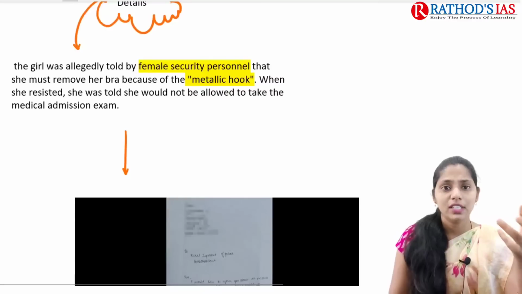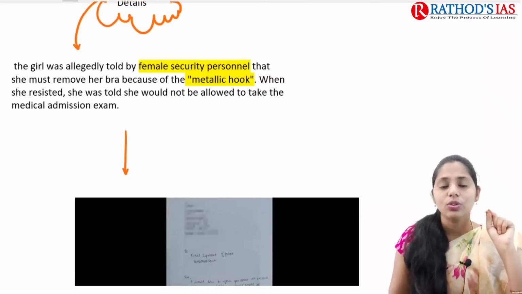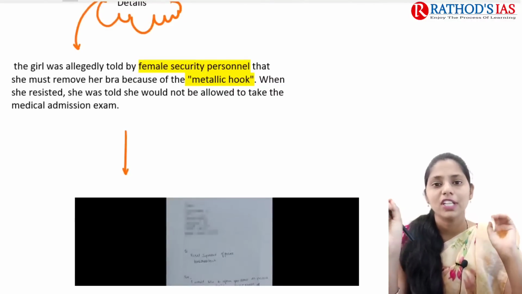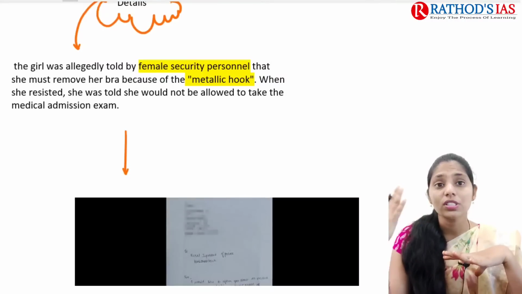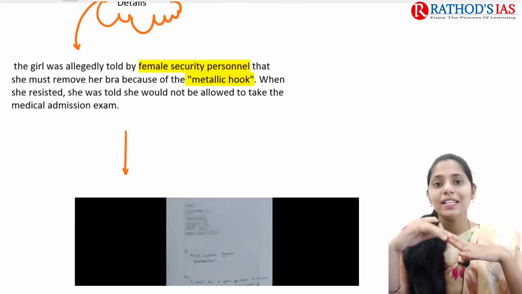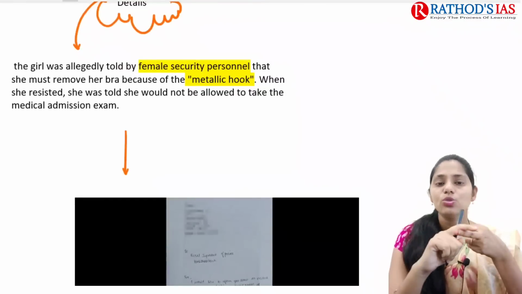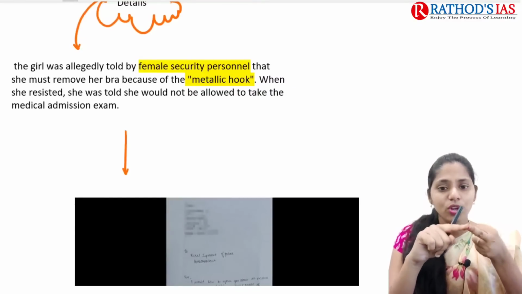remove her innerwear because of the metallic hook. In innerwear, yes, there will be some metallic hook. That metallic hook had been detected by the metal detector. So there is no option for you. You have to remove your innerwear.